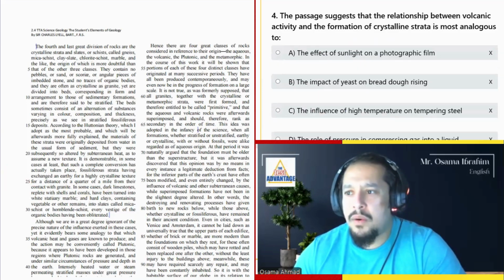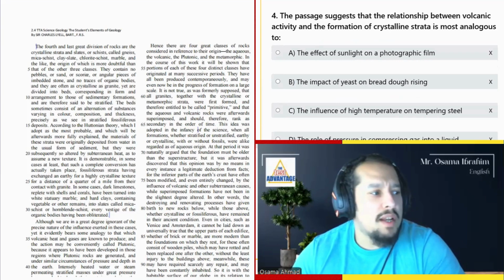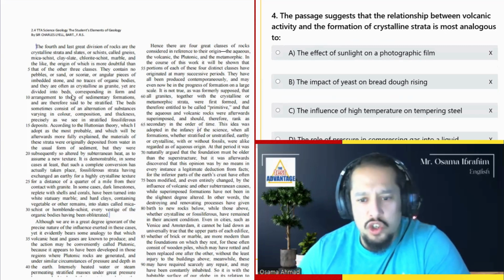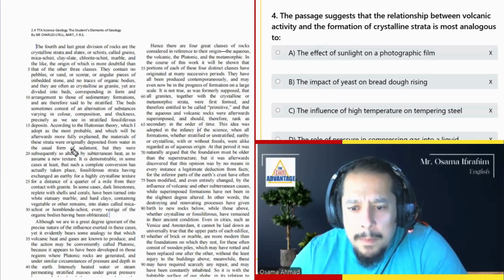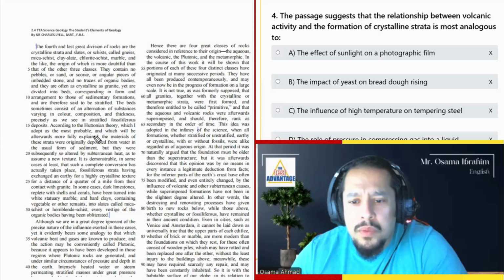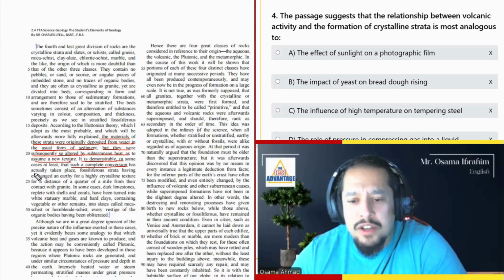مليانة, كتير. Question number 4. The passage suggests that the relationship between the volcanic activity and the formation of crystalline strata is most analogous to. We actually have to find this relationship here. Okay, here it is. The materials of these strata were originally deposited from water in the usual form of sediment, but they were subsequently so altered by subterranean heat as to assume a new texture. It is demonstrable in some cases, at least, that such complete conversion has actually taken place.